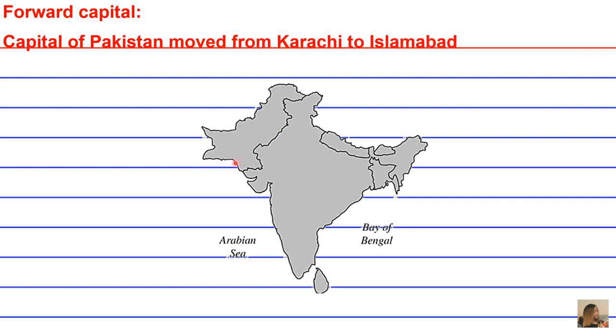The capital of Pakistan was moved from Karachi, which is like a water, port country, all the way up north to Islamabad, a highly religious area. And this served to unify the country even more because Pakistan is an Islamic nation. Okay, all right.